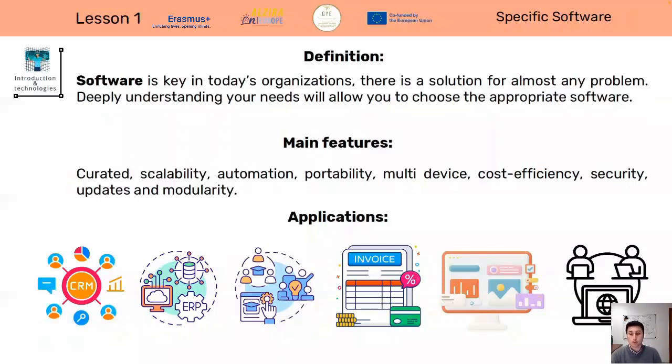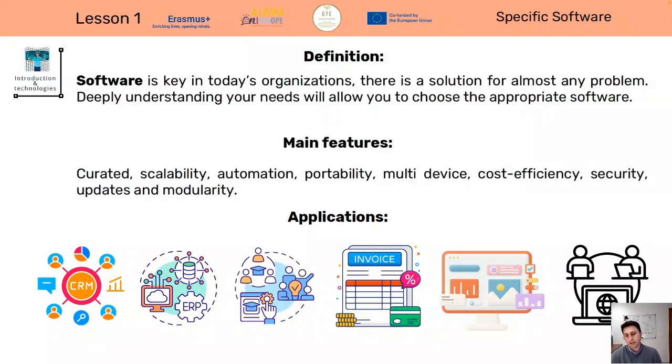Software, as we saw in the first video of this lesson, is key to the organization, and there are several software products that you can use in a company. If you have problems to solve inside the marketing or sales area, you can find a CRM, or customer relationship management software, that can boost the productivity in that area.